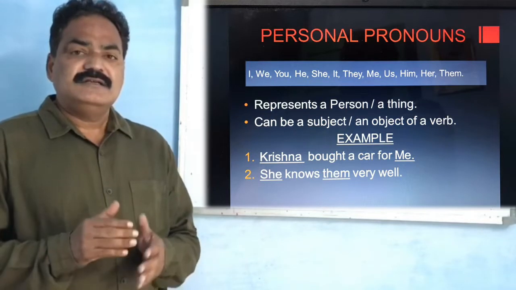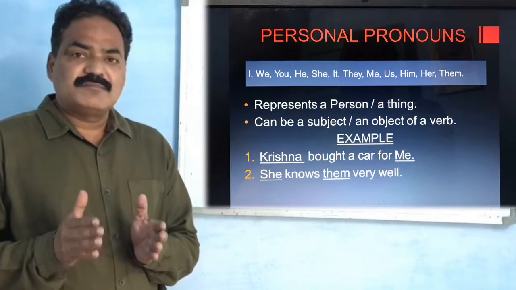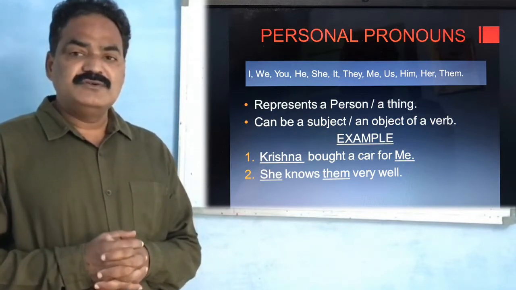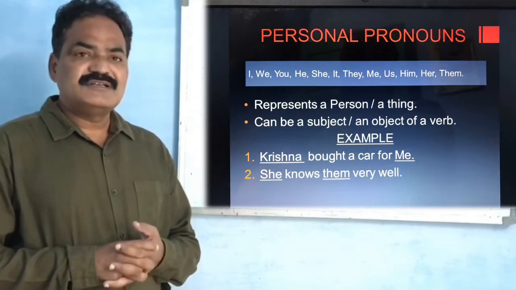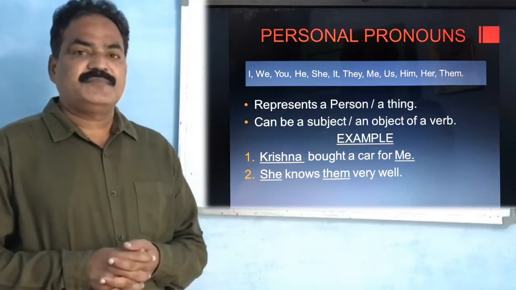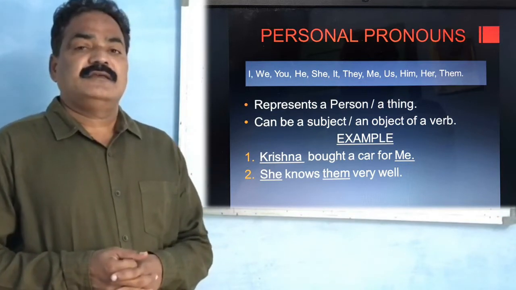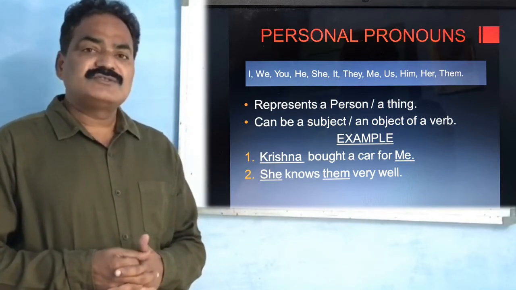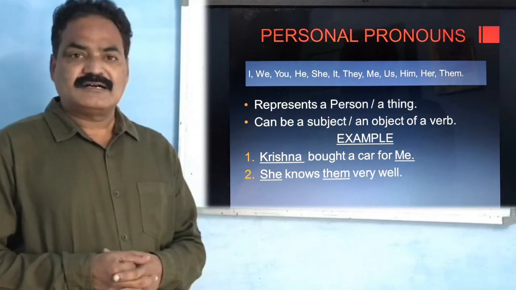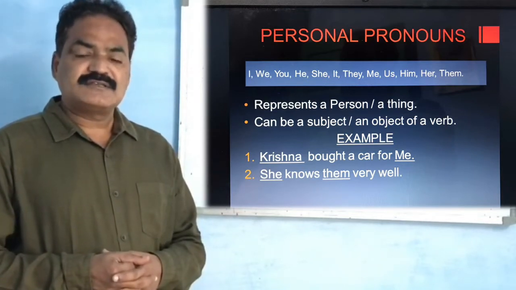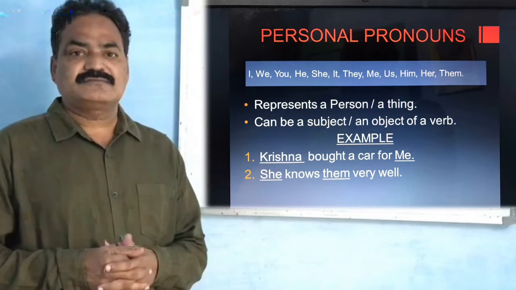So like this, there are some pronouns which are used to represent a person or thing. So these are called personal pronouns. These personal pronouns can be used as objects or subjects.